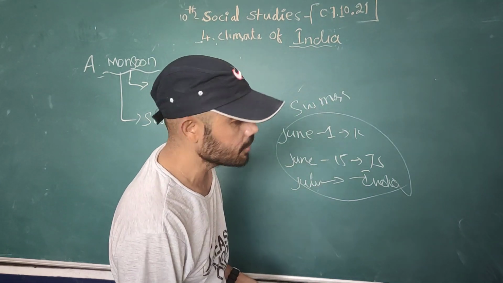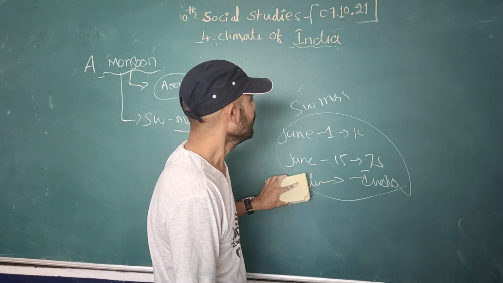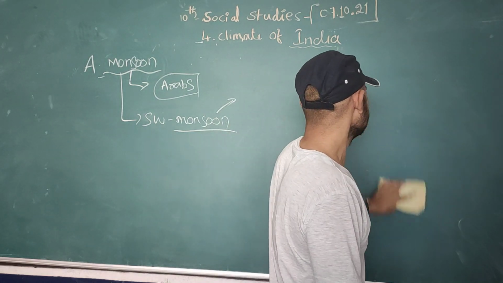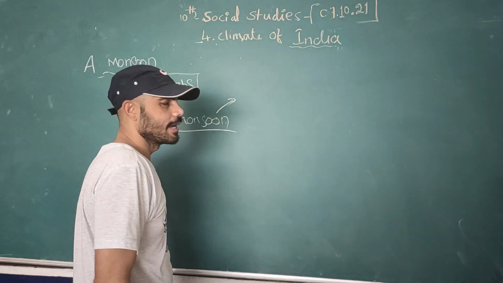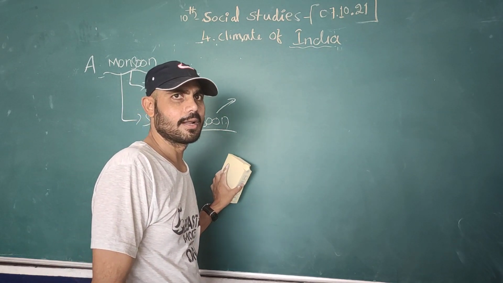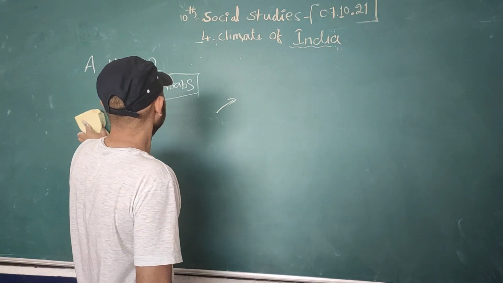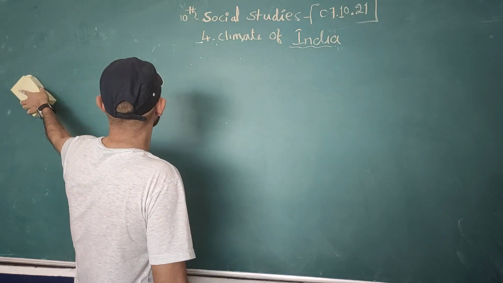See, the southwest monsoon is the lifeline of India, right? Why? Because most of the people depend on the agriculture sector, right? And next we are going to discuss the retreating monsoon.